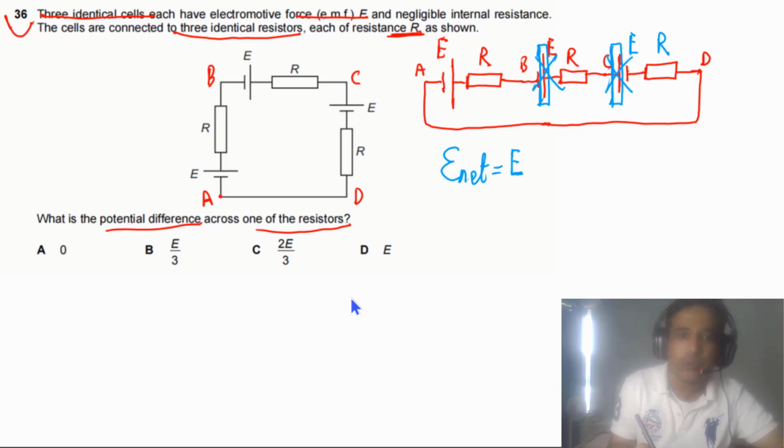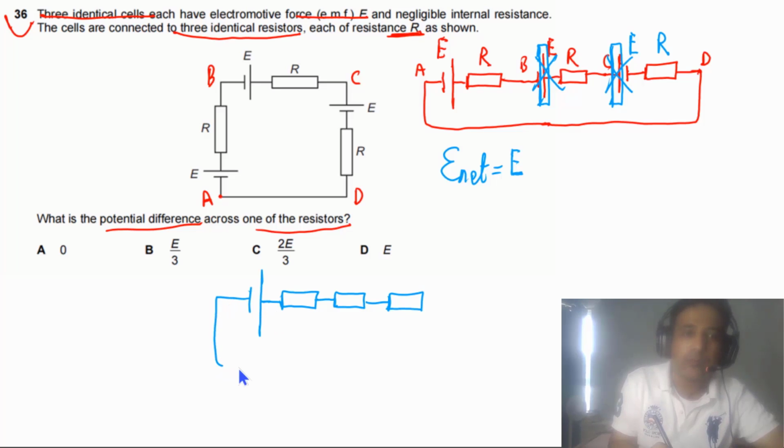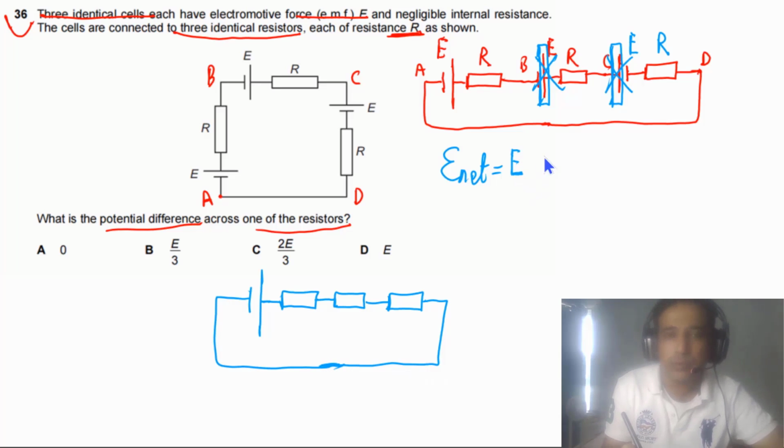We can also redraw this circuit here. We have the negative terminal, the positive terminal, then one resistor here, then another resistor, then another resistor, and all of them are connected in series. So this is our new circuit. Net EMF is equal to capital E, and we can write down R total for this question. So R total is equal to 3 times R.